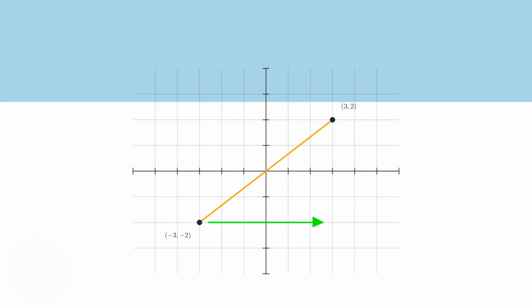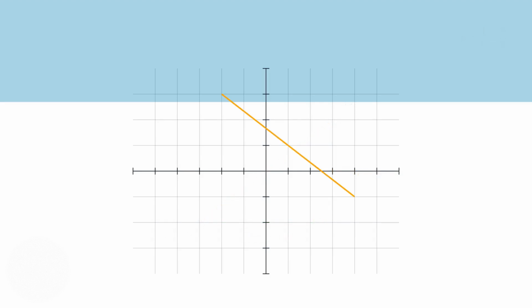The run is the horizontal distance from our first point to directly below our second point. This gives us a run of 6 units to the right. The rise is the vertical distance from that intermediate point up to our second point. This gives us a rise of 4 units upward. Now we can calculate the slope. Rise over run equals 4 over 6, which simplifies to 2 over 3. This positive slope tells us the line goes upward from left to right.